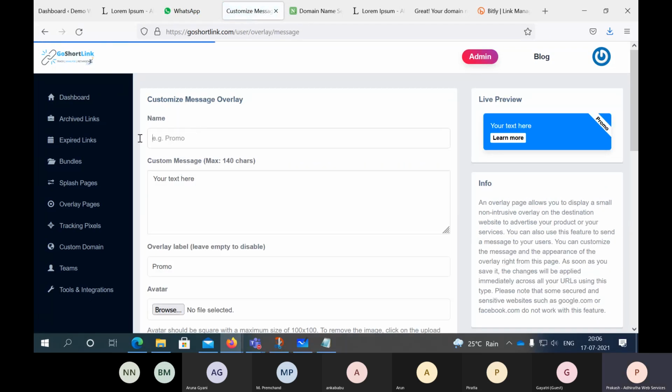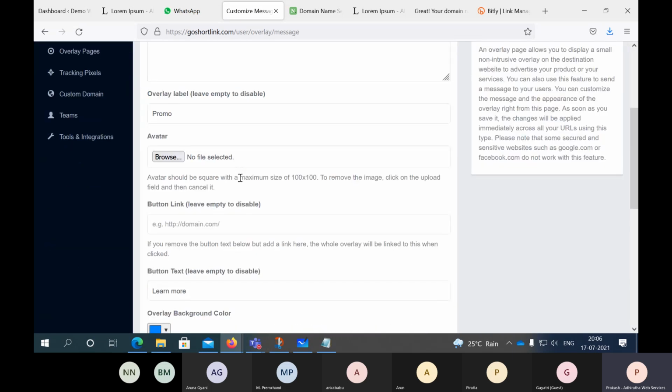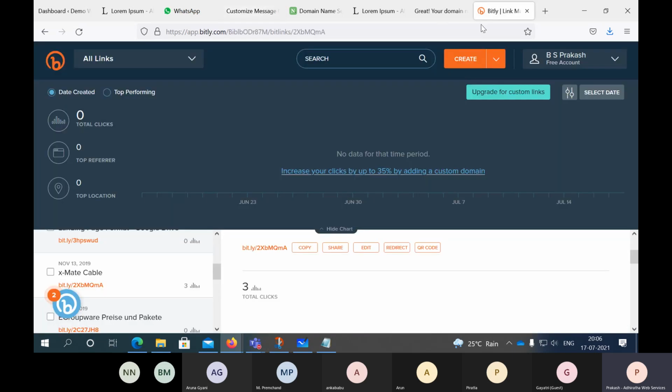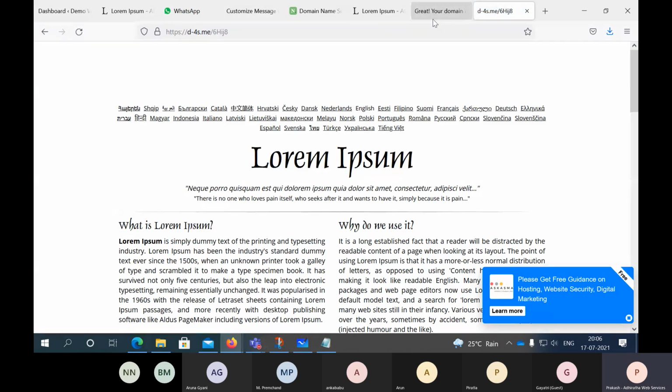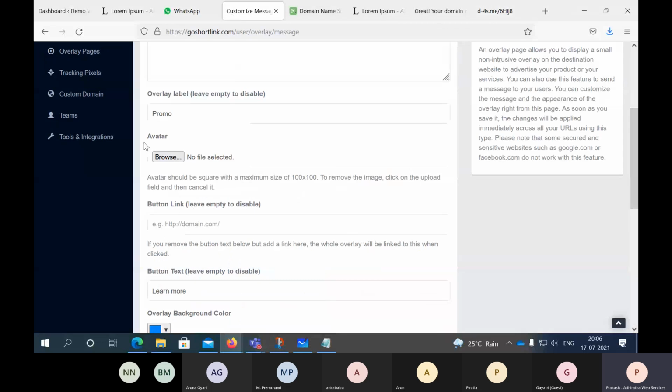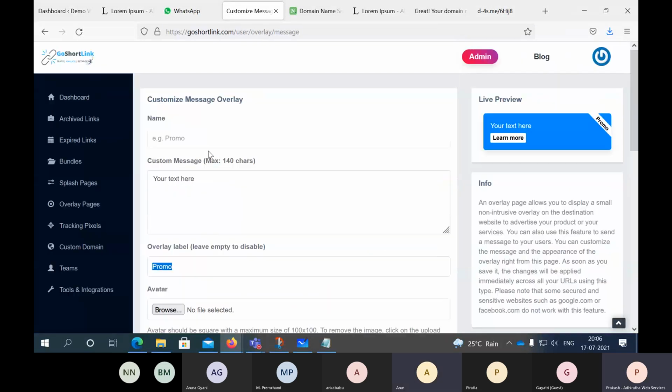So what is the message? Then what is your text? Again, it is a 140 characters limit, right? What is the label you want? Label in the sense, when people open this page, the label, what you want, that is what we are putting here. Then what avatar you want.